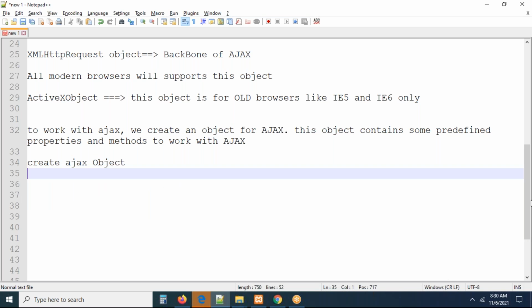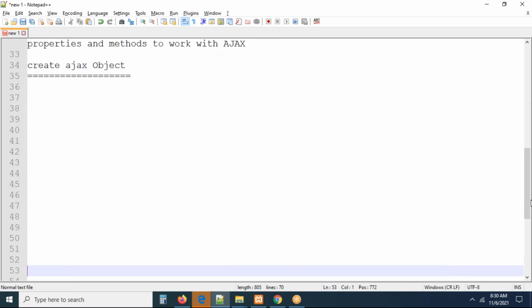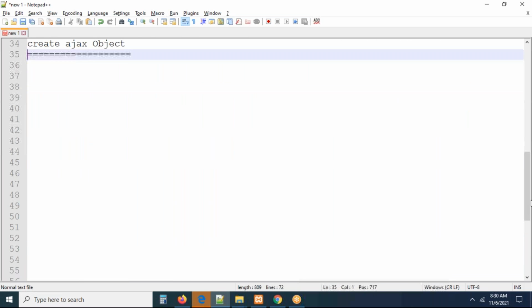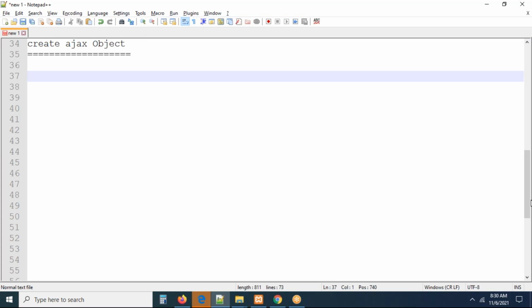But one thing, while creating the Ajax object, we need to check whether the browser supports it or not. But I think 90-100% of everybody will use the latest browsers only. Simply we can write obj equal to, you can take any variable, new is the keyword. By using the new keyword, we can create an object.